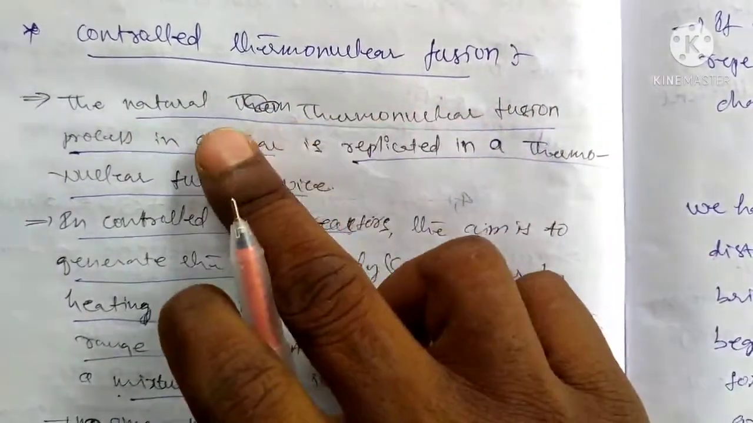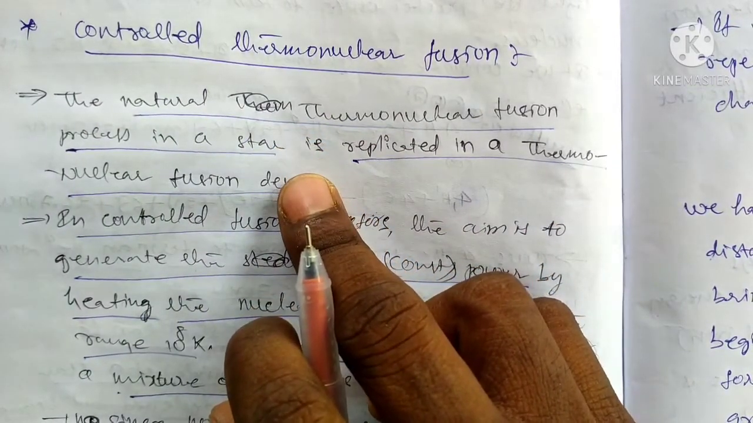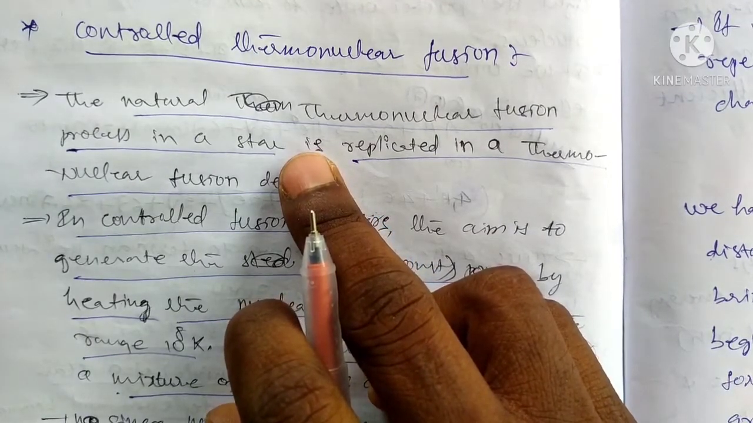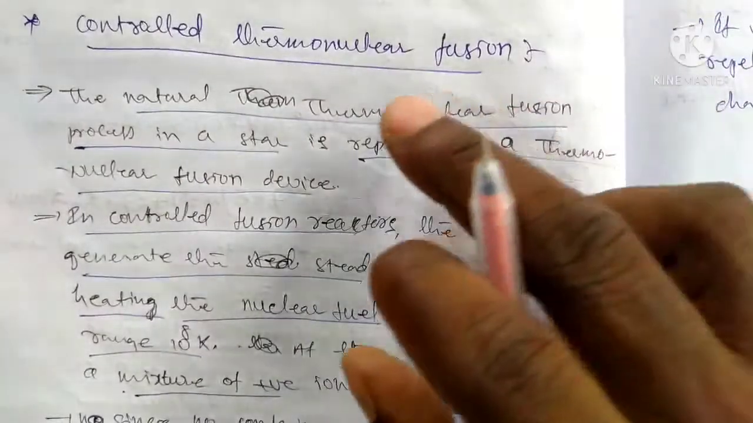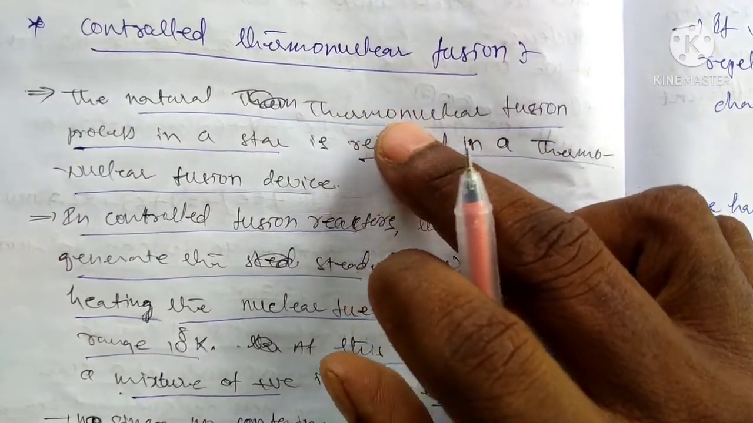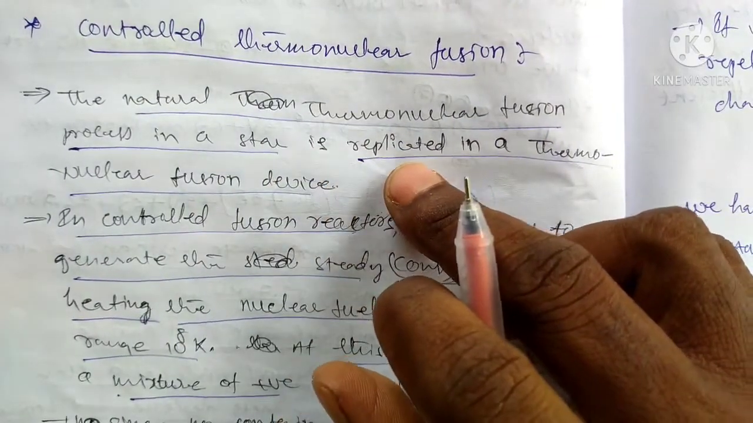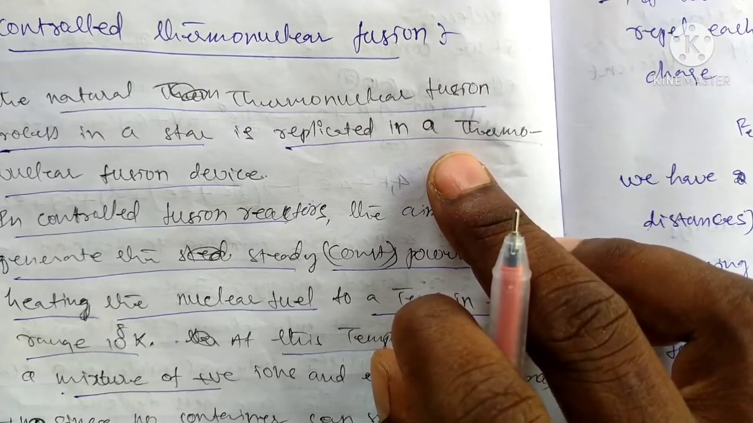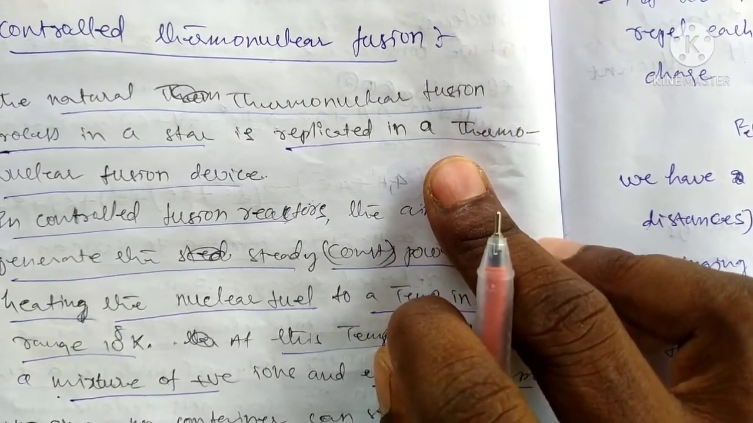Suppose we control the thermonuclear fusion. That is a natural thermonuclear process in a star. That is, without any external source, without any applied source in the sun. That is a natural thermonuclear reaction that occurs in the star or sun. Thermo means it is working like a device without any external force.